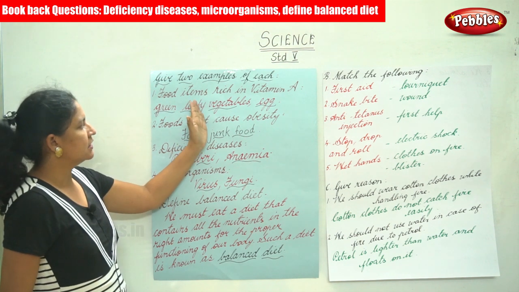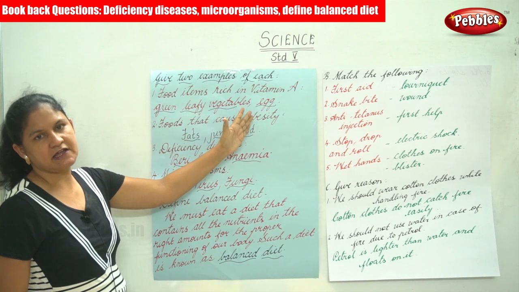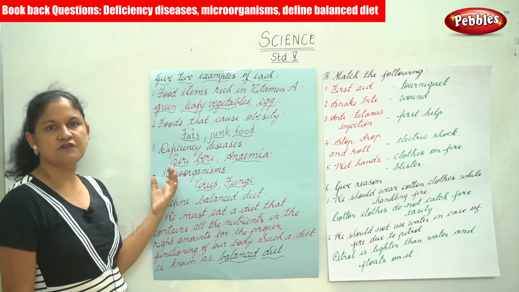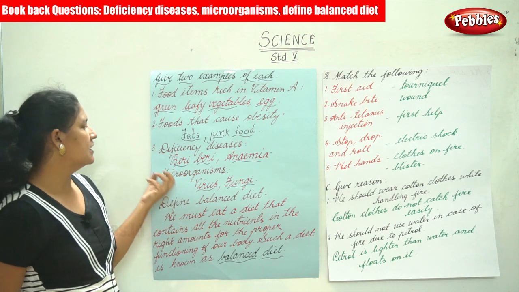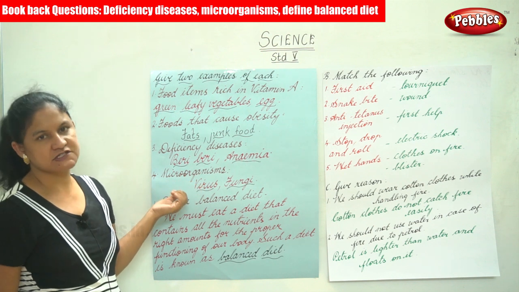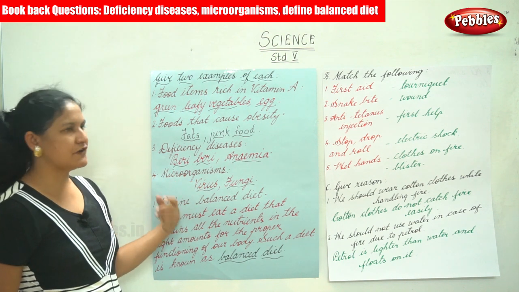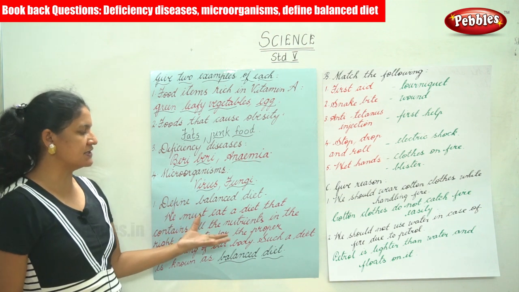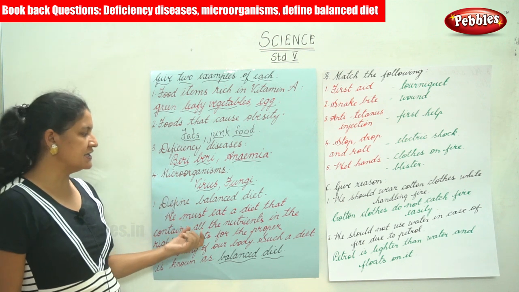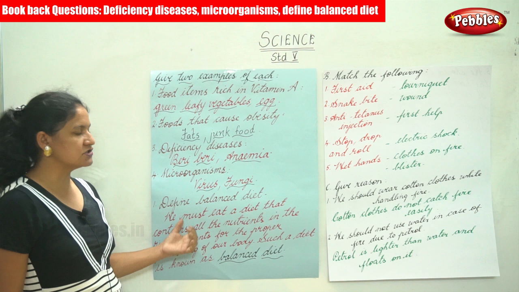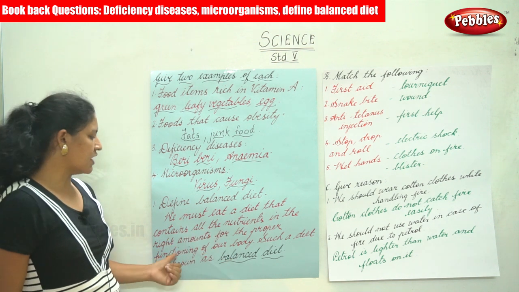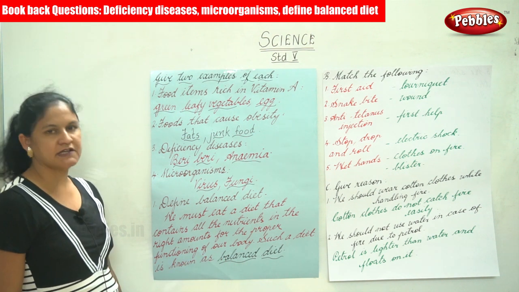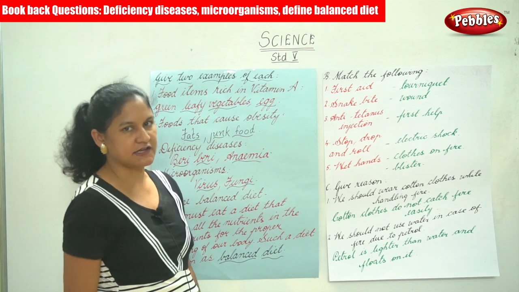So green leafy vegetables and egg are a rich source of vitamin A. Fatty foods and junk food cause obesity. Beriberi and anemia are the deficiency diseases. Virus and fungi are two examples of microorganisms. Next is a balanced diet. We must eat a diet that contains all the nutrients in the right amount for the proper functioning of our body. Such a diet is known as a balanced diet.